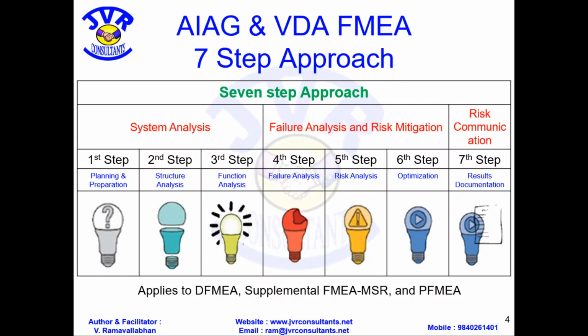If such a problem occurs, what is the risk? What is the severity? That you have to note down. For handling that risk, what prevention mechanism or detection mechanism will you employ? That is the sixth step, optimization. Whatever research you have done, all those things you need to document, called results documentation. So this is the 7-step approach.